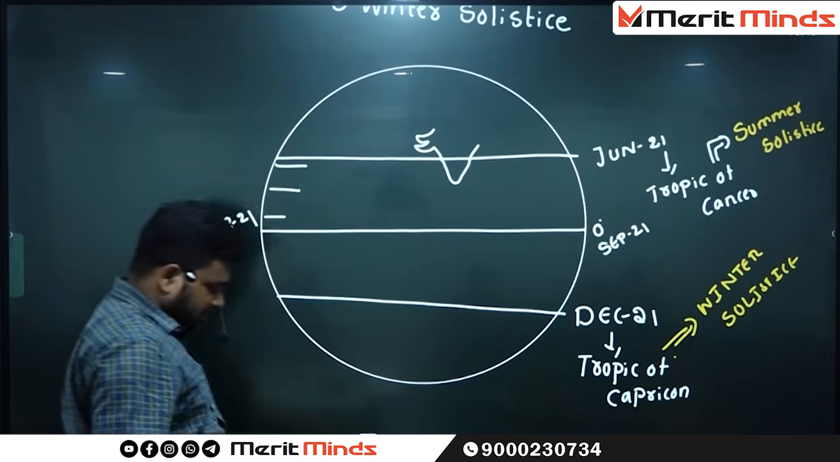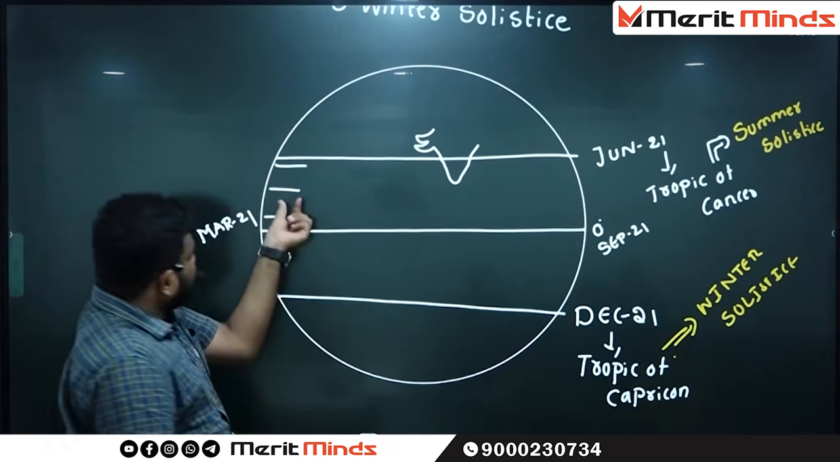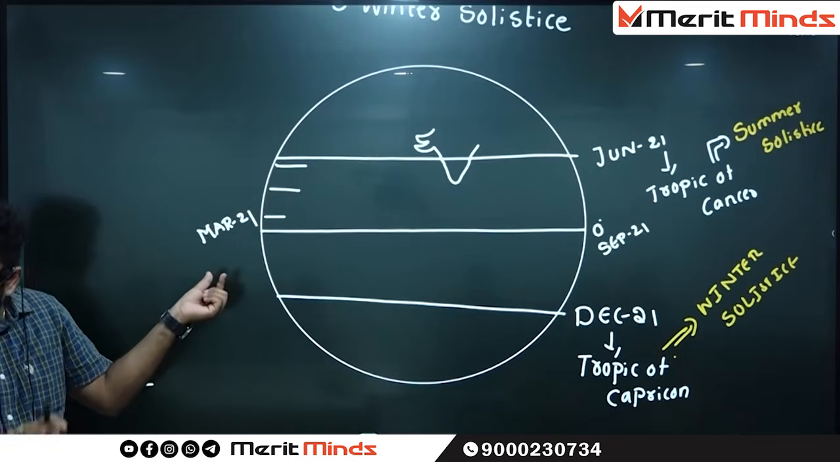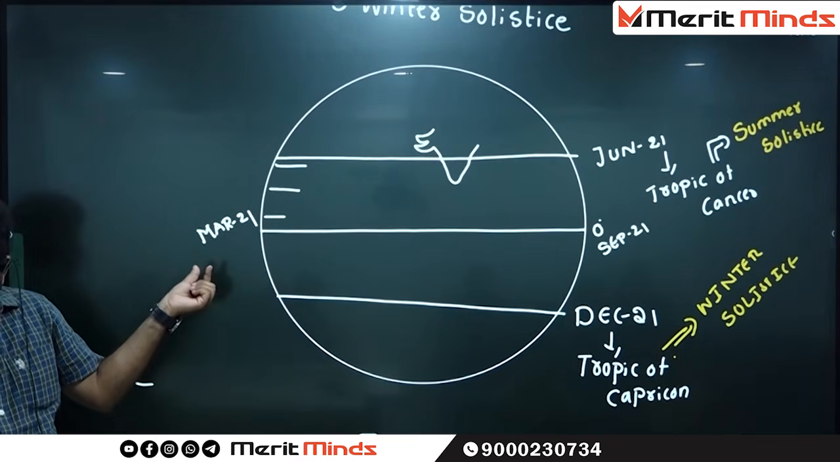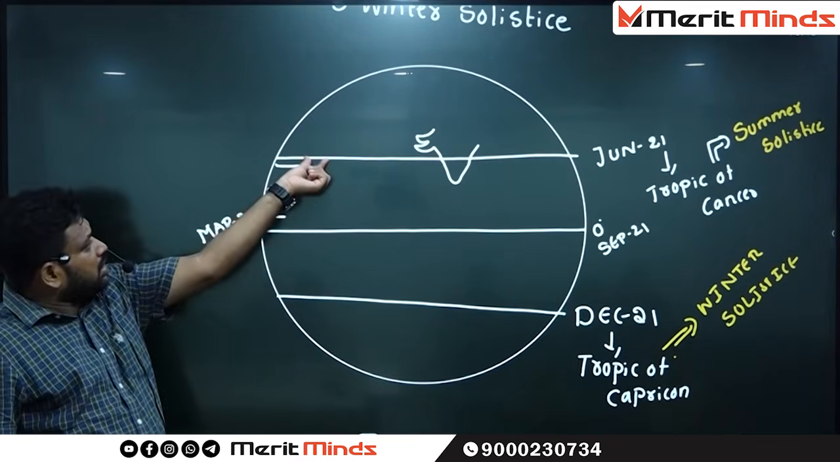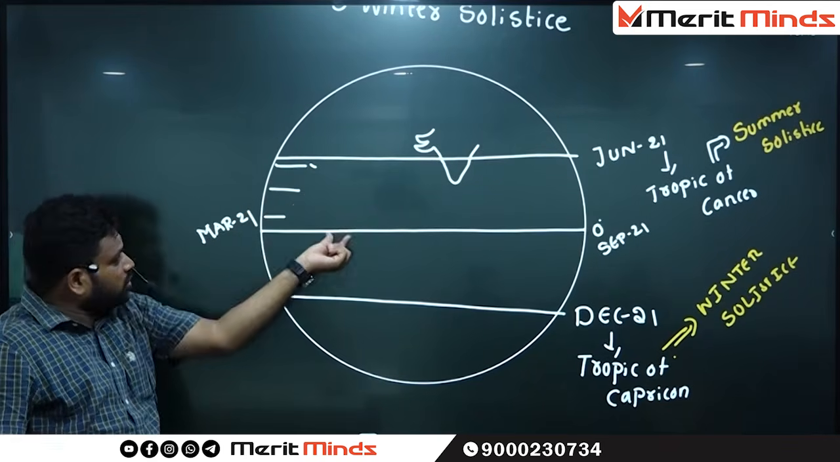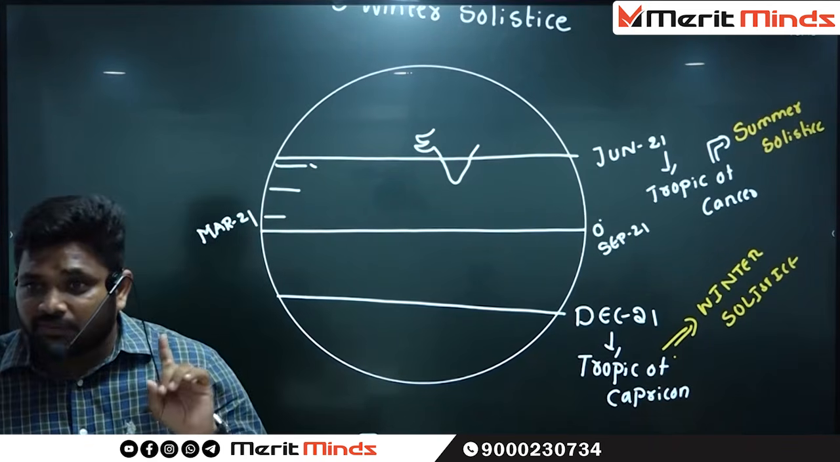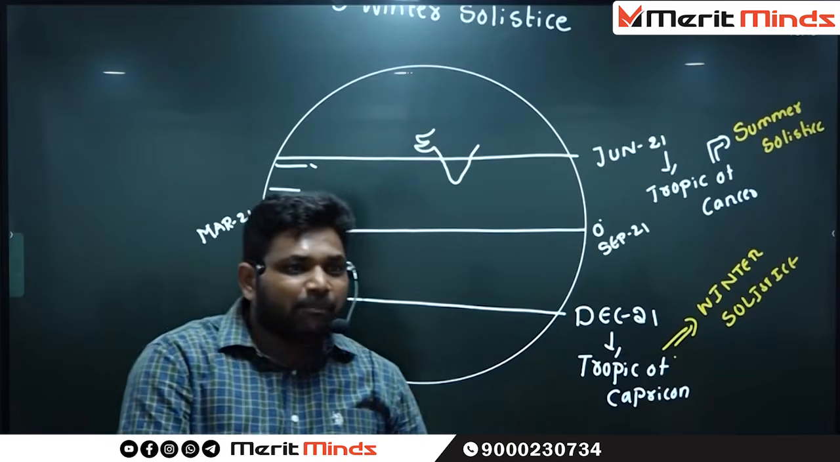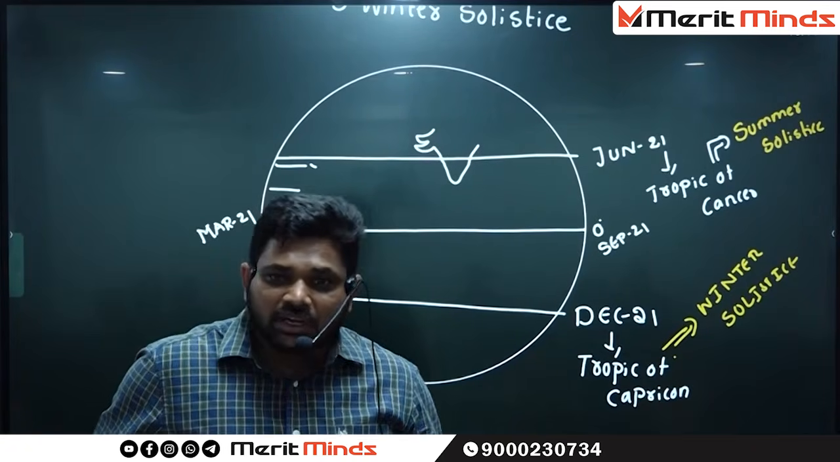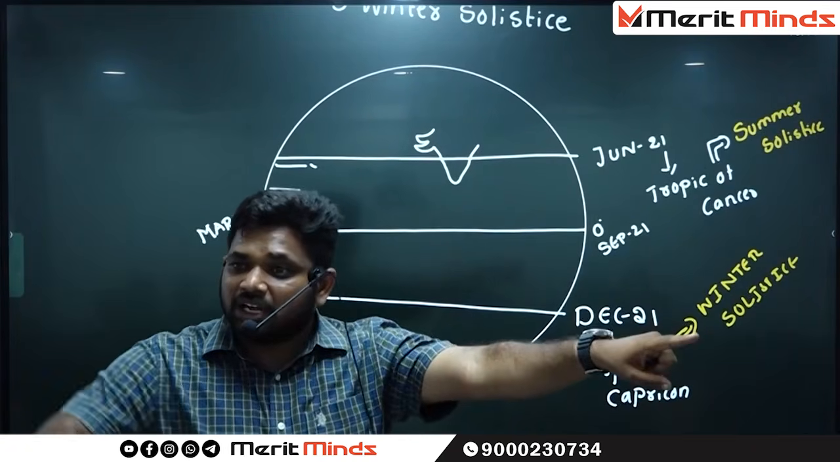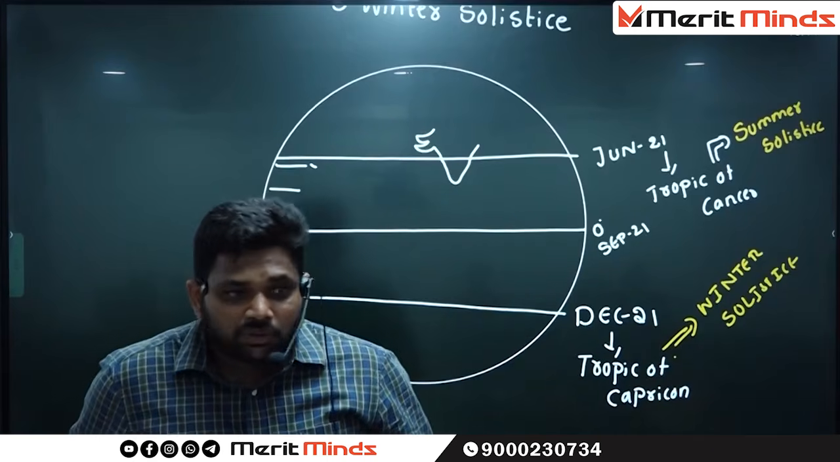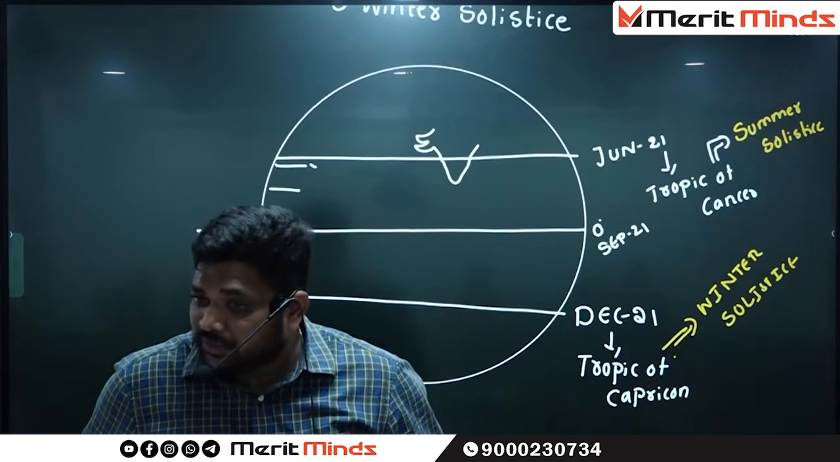Now, for example, this is June, where the sun rays are close to the Tropic of Cancer or close to the equator? Close to the Tropic of Cancer. So, where can you find the maximum recording of temperature? Close to the Tropic of Cancer or close to the equator? Close to the Tropic of Cancer.